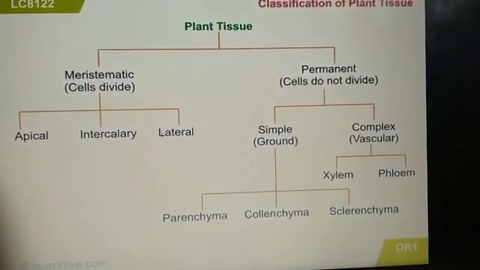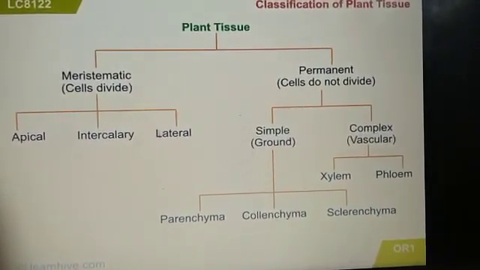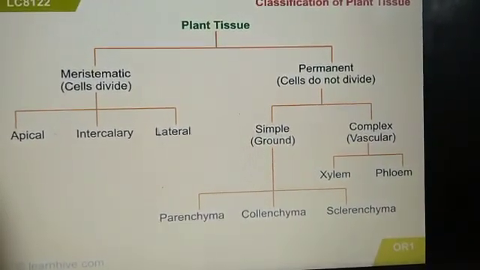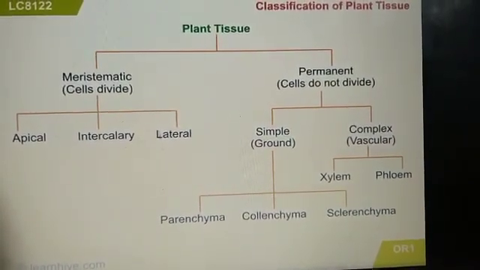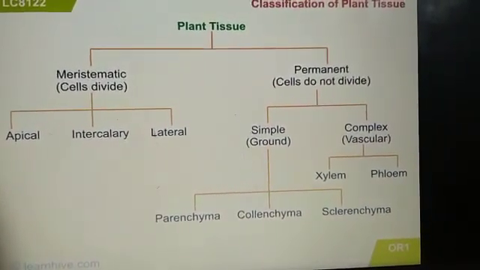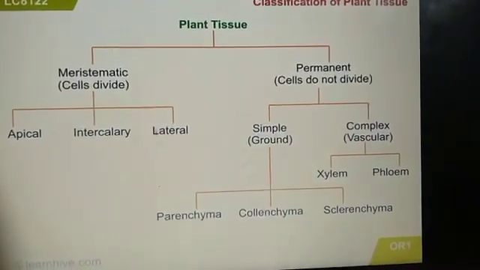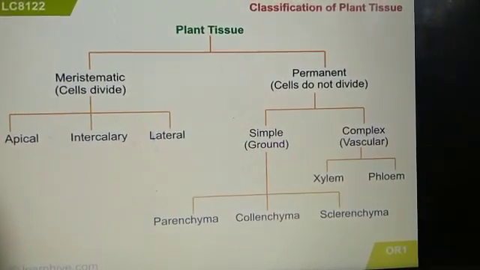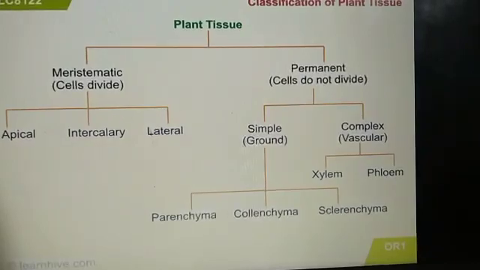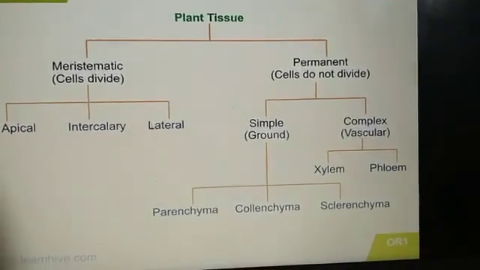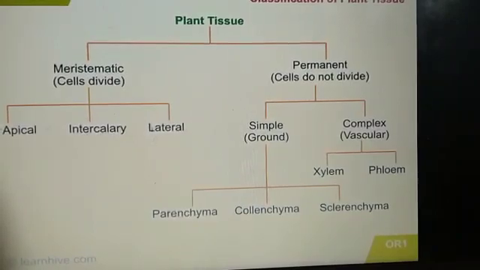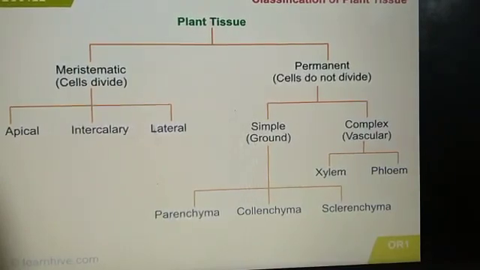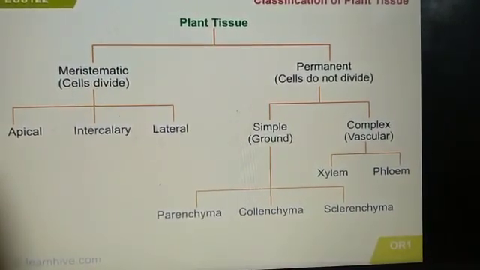Simple permanent tissue will have cells of only one kind, that is only one kind of cells are present in simple permanent tissue. For example, parenchyma, collenchyma, sclerenchyma. So parenchyma, collenchyma, sclerenchyma, all these tissues are simple permanent tissues where they are made up of only one kind of cells, whereas complex permanent tissue will be made up of more than one kind of cells, and under complex permanent tissue there are two types, that is the xylem and the phloem.